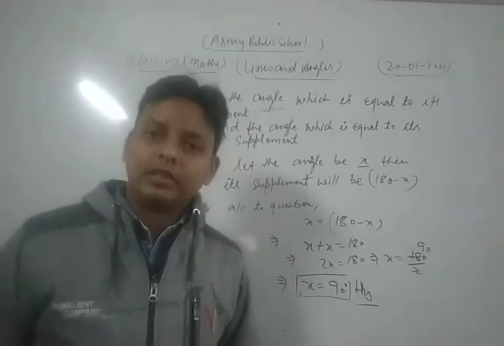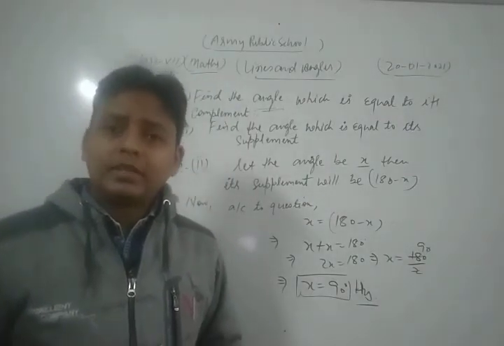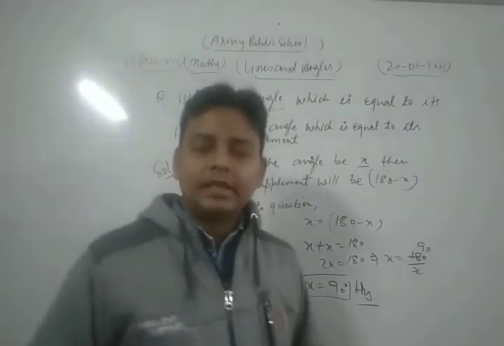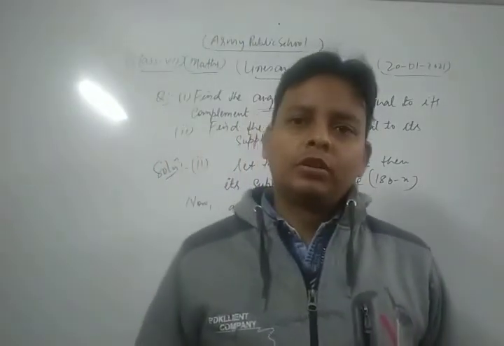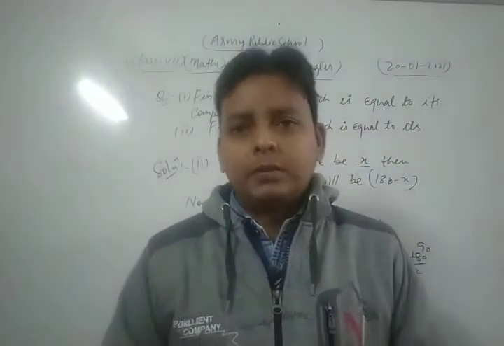Thus dear students, in this way you can solve each and every question of your NCERT exercise based on complementary and supplementary angles.